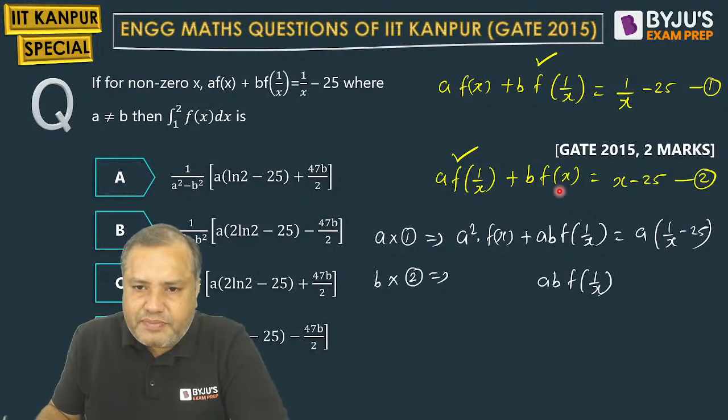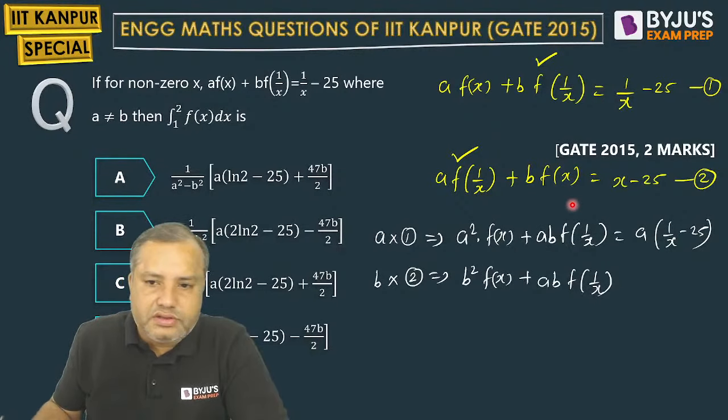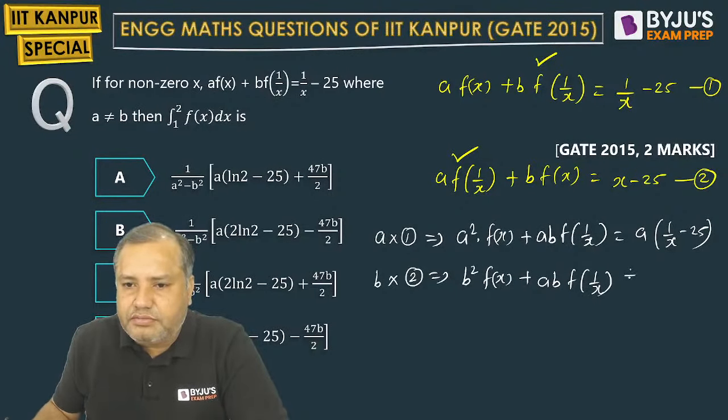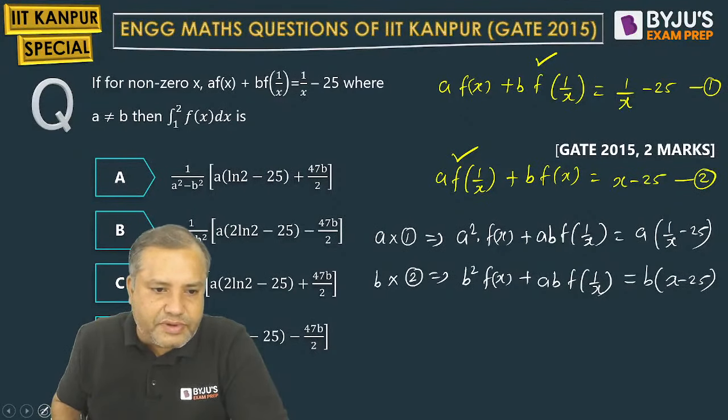Then again, b multiplied by this term will give us b square f of x. Then what? Then b times right hand side. Okay sir. Now just subtract this. Subtract this, students.